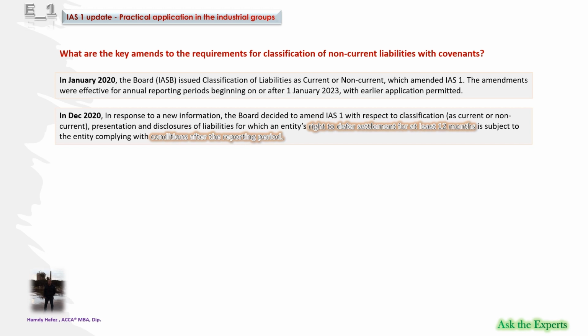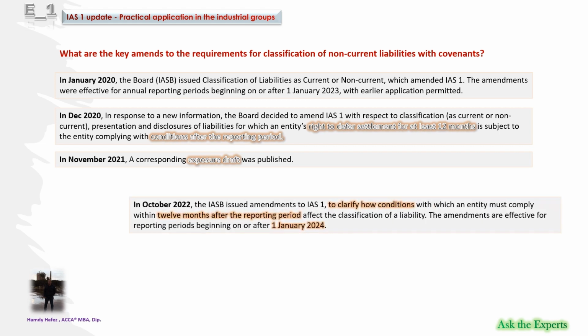Finally, in October 2022, the IASB issued amendments to IAS 1 to clarify how conditions with which an entity must comply within 12 months after the reporting period affect the classification of a liability. The amendments are effective for reporting periods beginning on or after January 1, 2024.